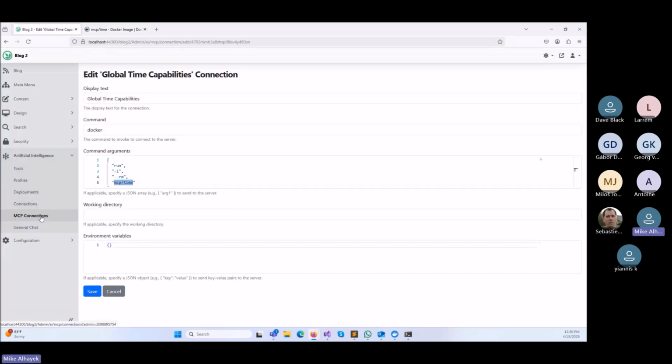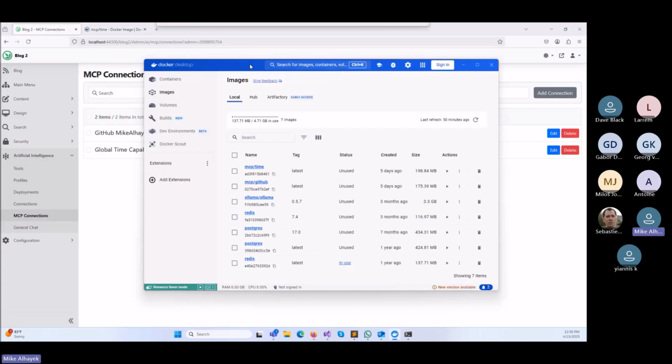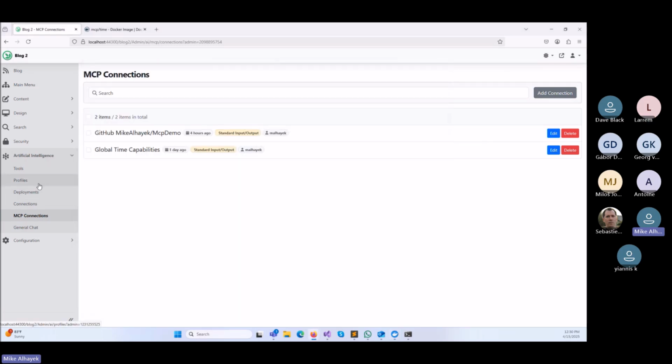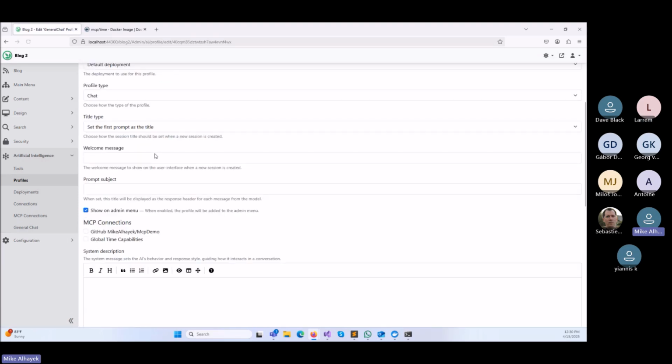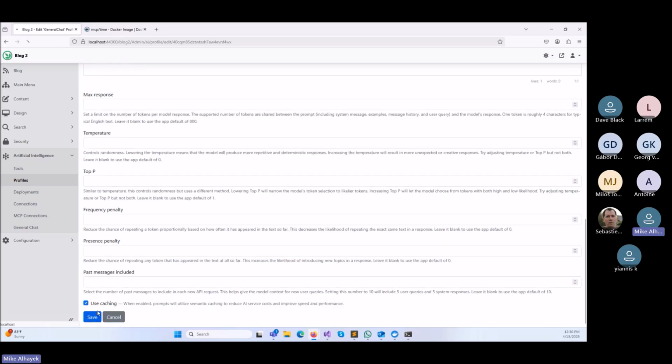So now I have defined this MCP connection, and by the way, I have Docker Desktop running locally. Now, if I go to my profile, the one called general chat that I was using earlier, I can tell it right here which connection I also want to expose. In this case, I want to say, hey, expose these time capabilities for this chat.